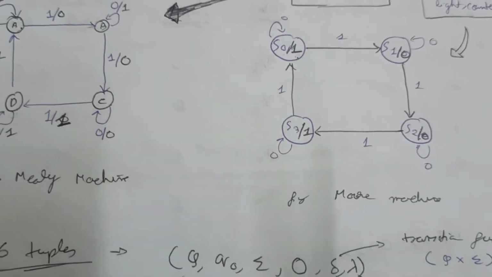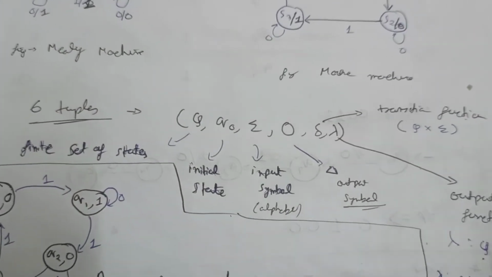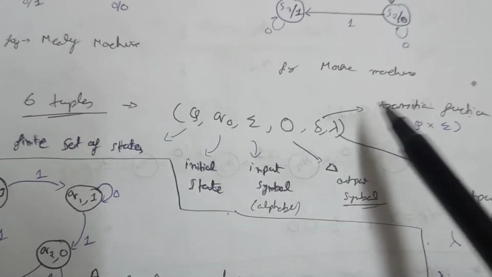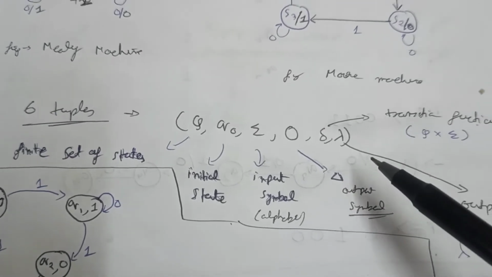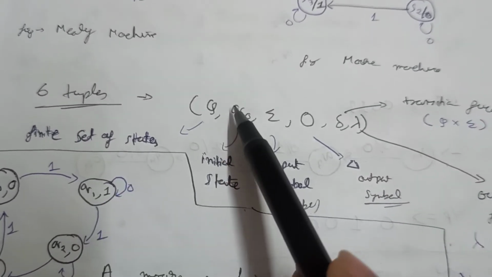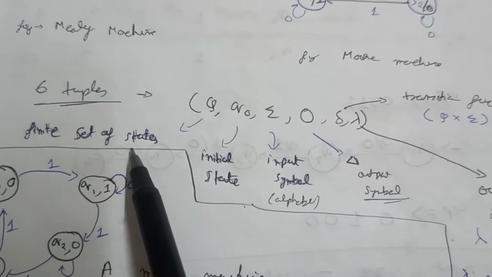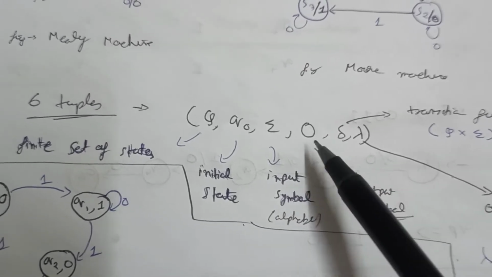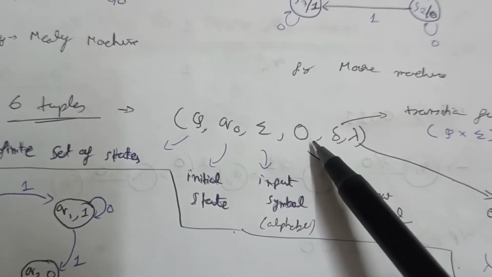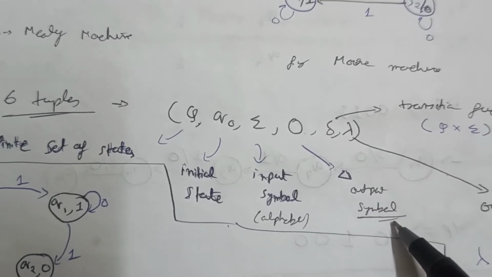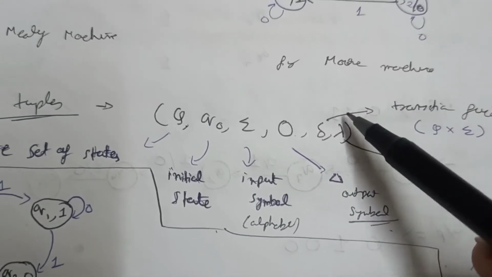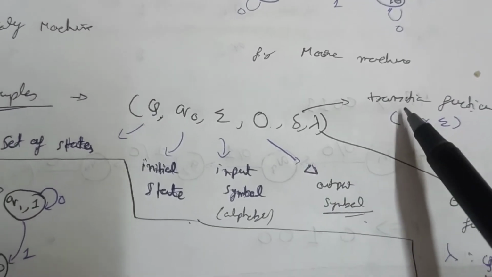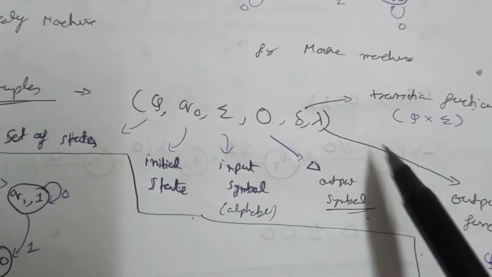Now we will see something more. What we have already learned about DFA and NFA, we saw there were 5 tuples. So here for a machine with output, or automata with an output, there are 6 tuples. Okay, so obviously Q is the set of states, Q0 is the initial state, and this is the input symbols, or alphabets, you can say. So here is something new, that is O. Here O is the output symbol. Okay, so the output symbols, and there are 2 transition functions, you can say. One is the basic transition function that we already know, and another is the output function.